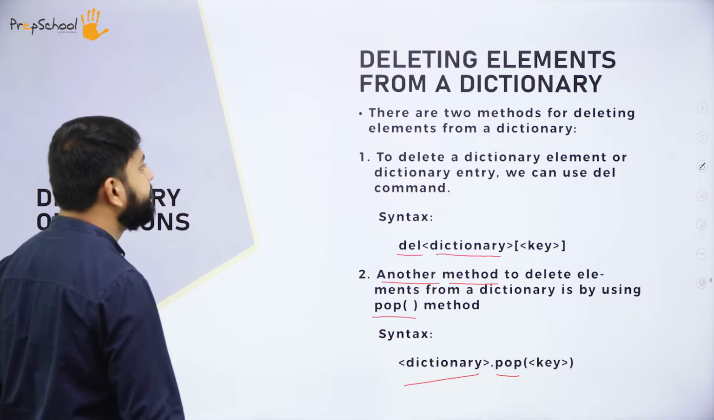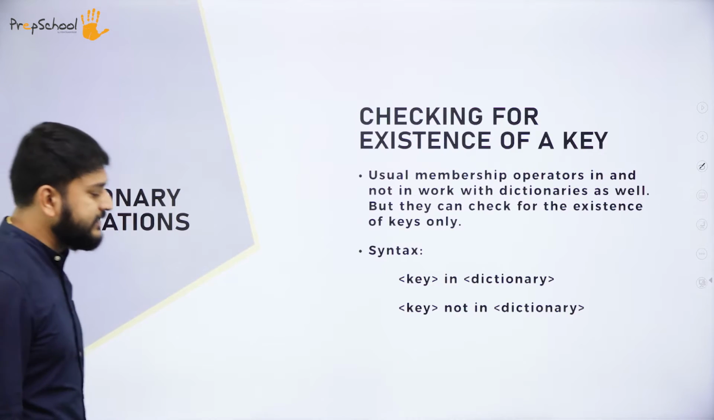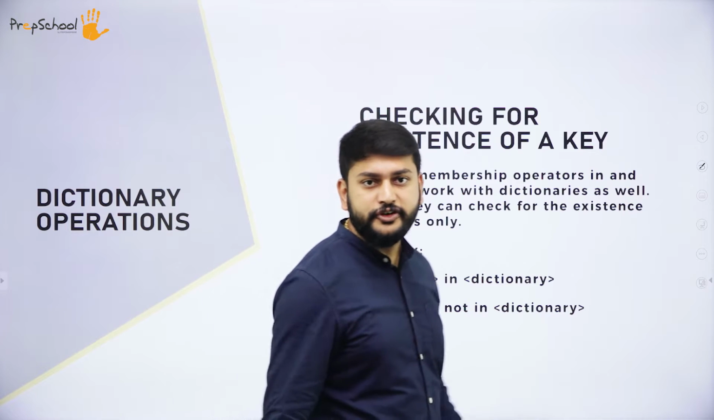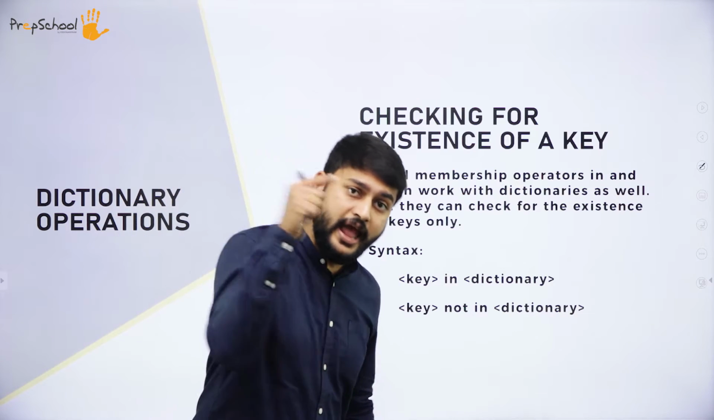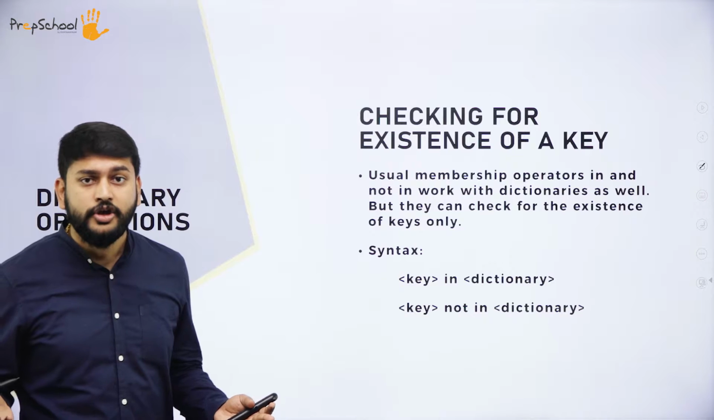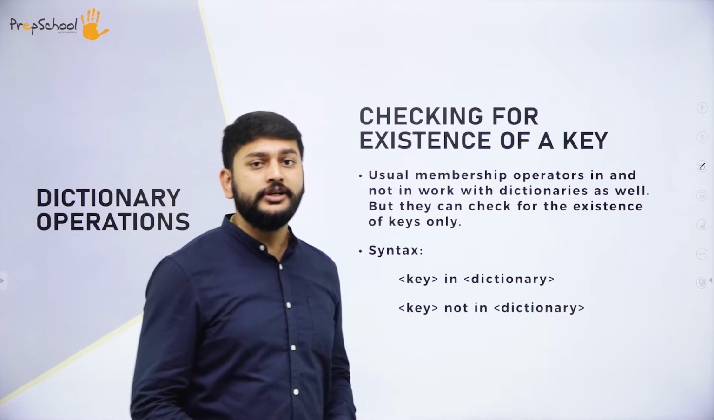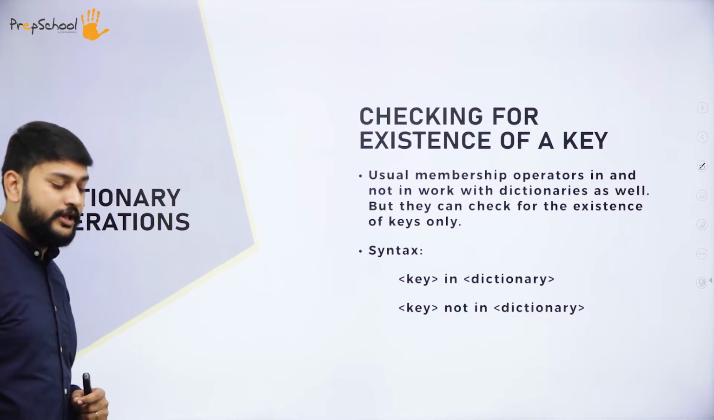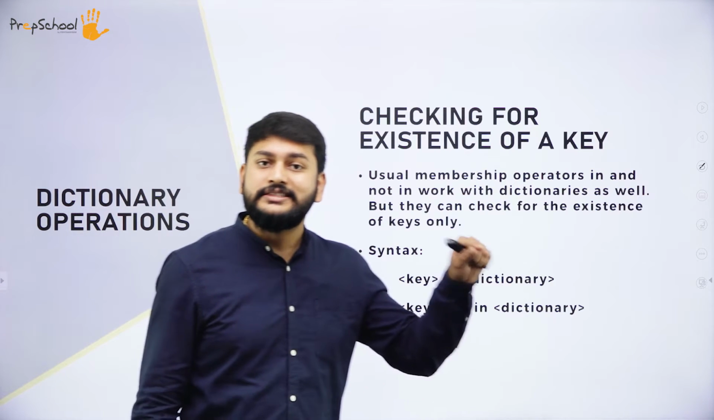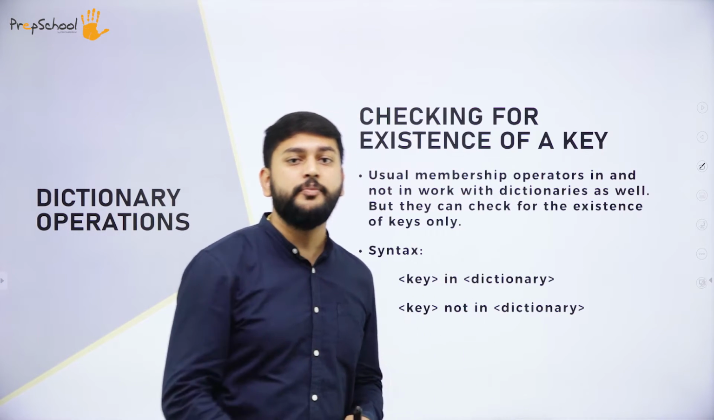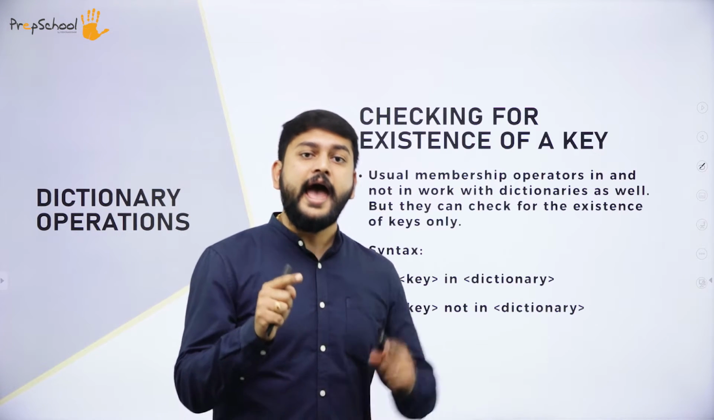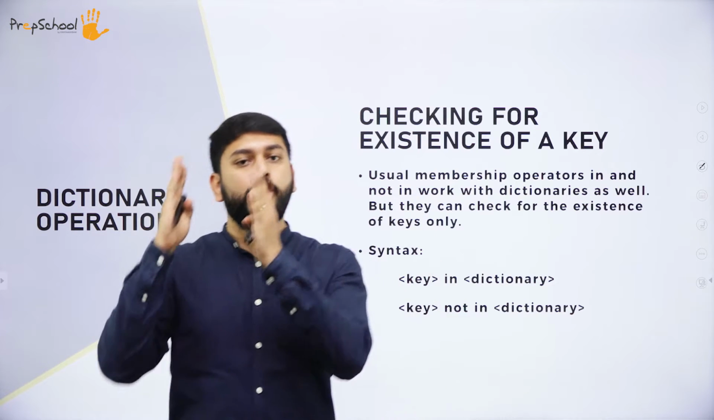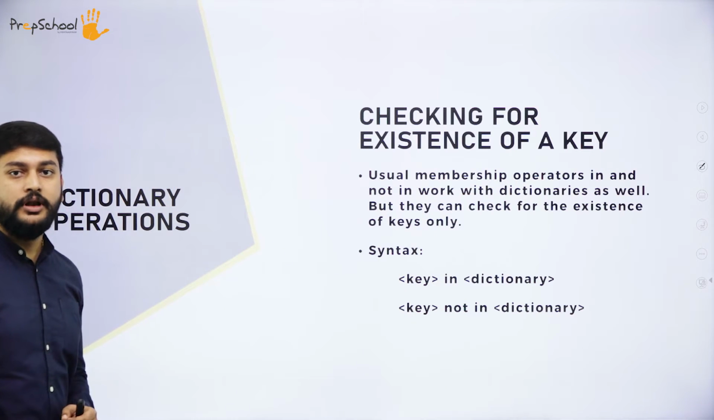Moving on to the next one: checking for the existence of a key. What is the meaning of it, sir? Let's imagine I have given a key as name. I should check whether I have name inside the dictionary or not. How can I check it? I will be using the membership operators, with the help of which I will identify whether I have the particular key in the dictionary or not.